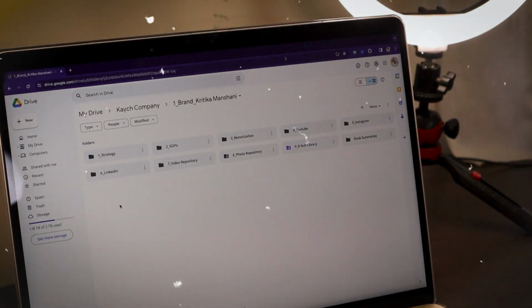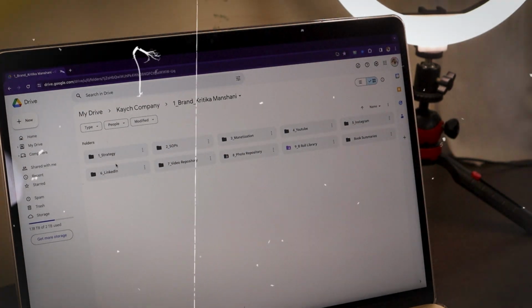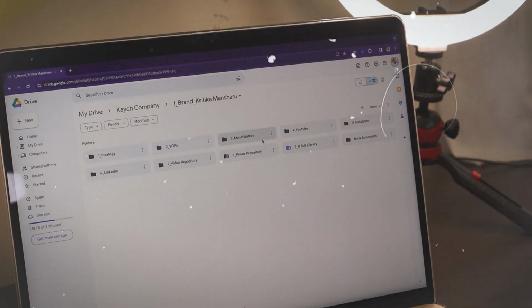So after using some productivity apps on my phone and on my laptop, I started using the Google ecosystem, and I'm never leaving the Google ecosystem because each and everything is there on the Google Drive. Like, I have spreadsheet for each and everything, where my time is going, where my money is going, the books I want to read, the travel plans. Basically, each and everything has a Google spreadsheet. And if I need to access something, I need to go to that particular Google spreadsheet and click that particular link.